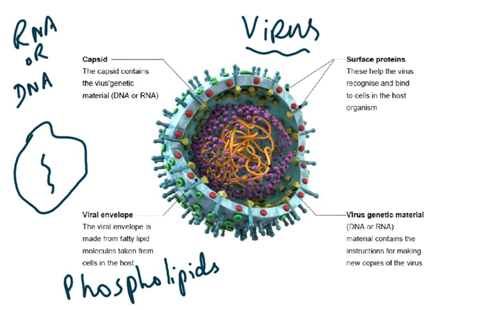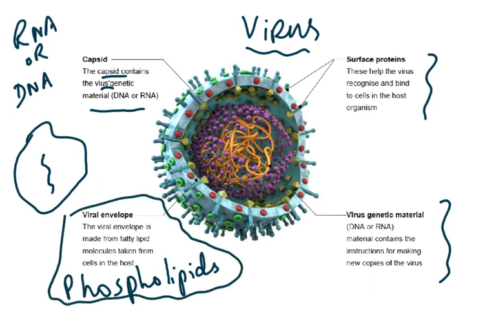So the virus has a protein coat, which is the capsid, which contains the virus genetic material, DNA or RNA. Then there are surface proteins, and then there's the virus genetic material. So you can see these labels. And the outer viral envelope is made from phospholipids, fatty lipid molecules taken from cells in the host. So you have to understand that some viruses have this, not all.